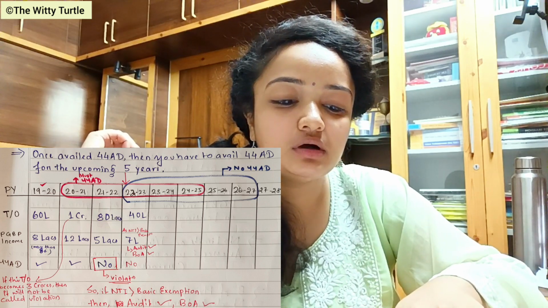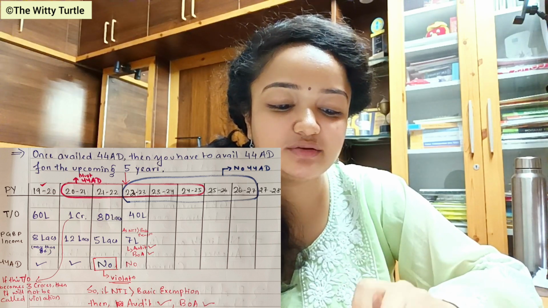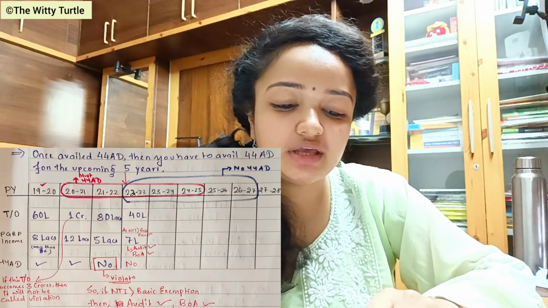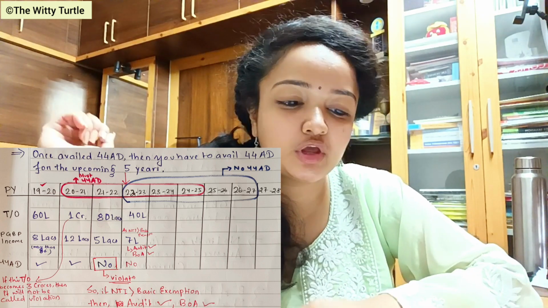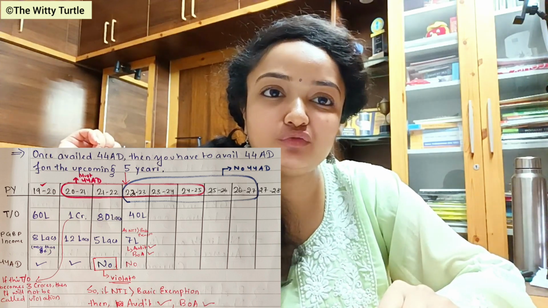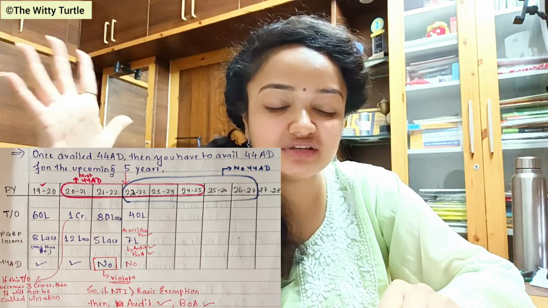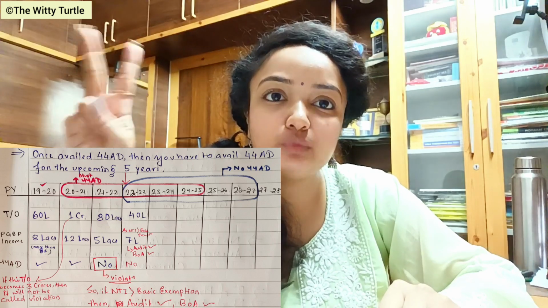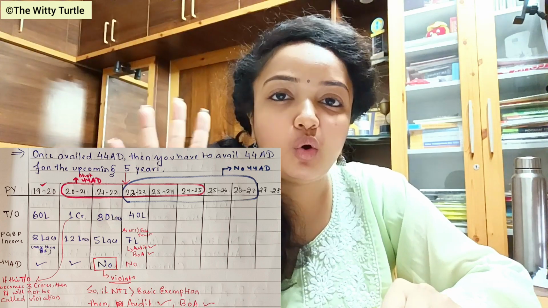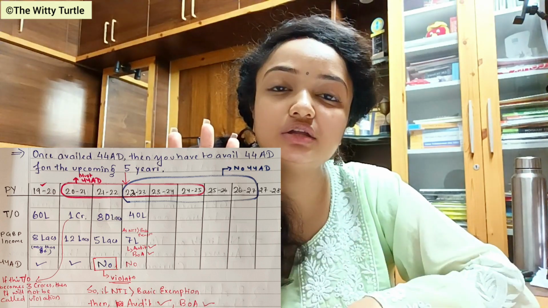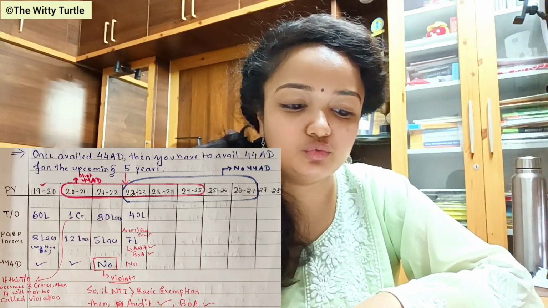In the previous year 19-20, your turnover is 60 lakhs and your PGBP income is 8 lakhs. So it is not less than 8%. So in this previous year, you have availed section 44AD. As you have availed section 44AD in the previous year 19-20, for the upcoming 5 previous years, those are 2020-21, 21-22, 22-23, 23-24, and 24-25, for all these 5 years you have to avail section 44AD. So this is according to the rule.